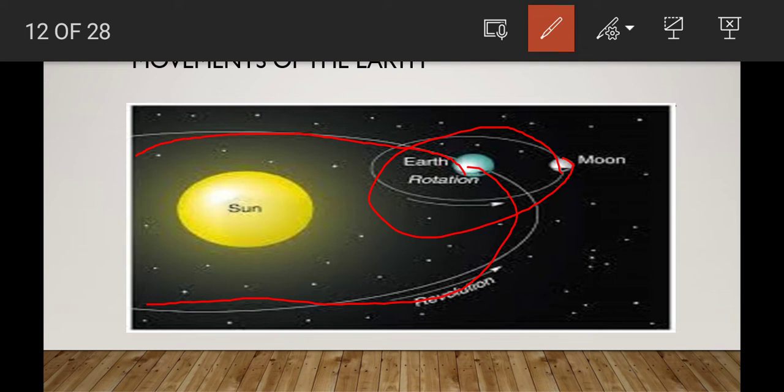Earth is one of the planets, children. We have a total of 8 planets. The planets are revolving around the sun. So it is our solar system. At the same time, the moon is revolving around the earth.